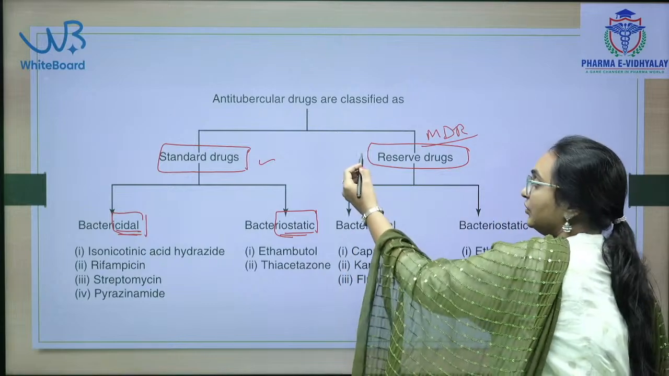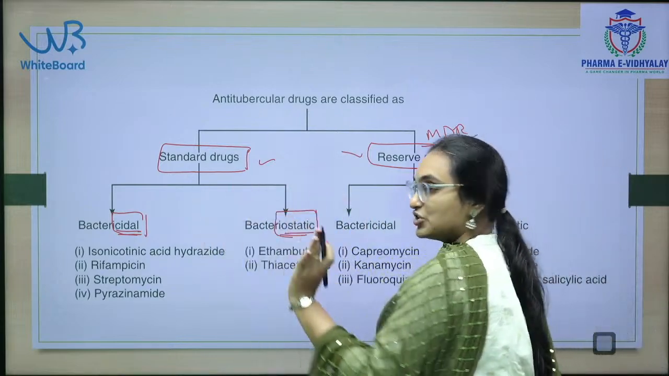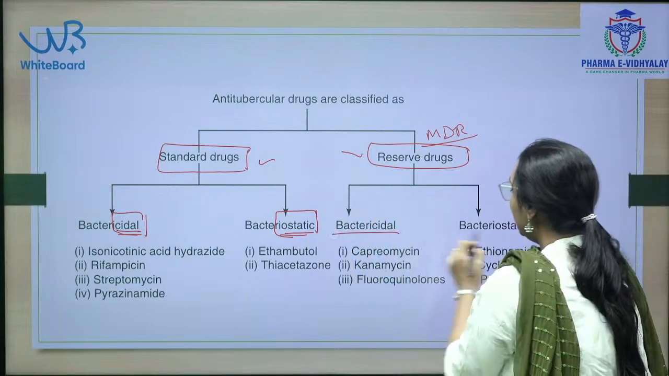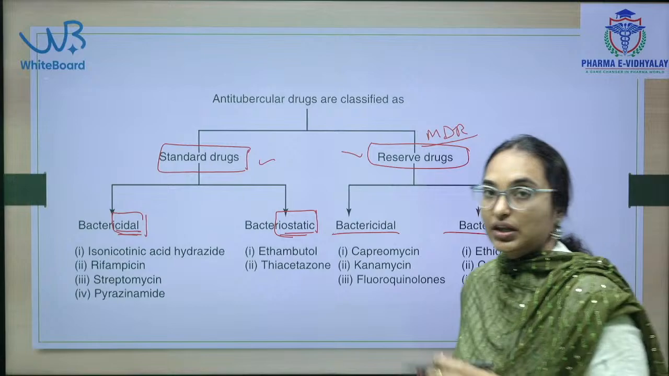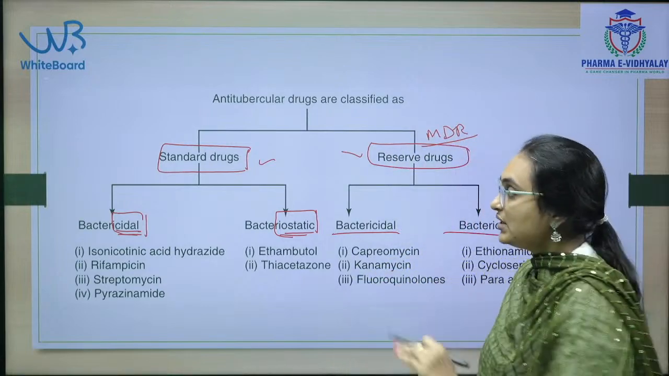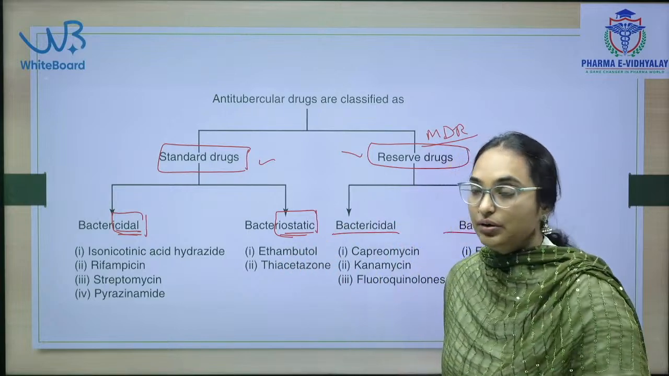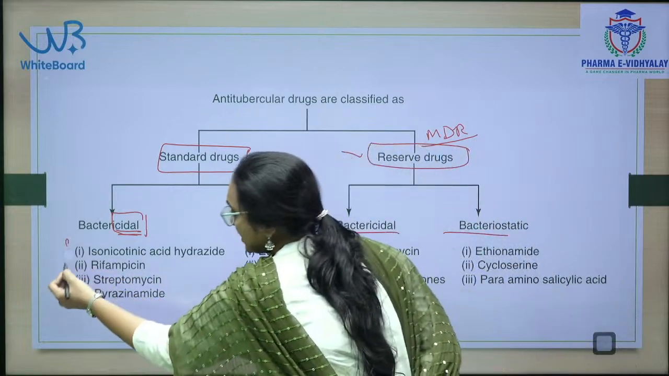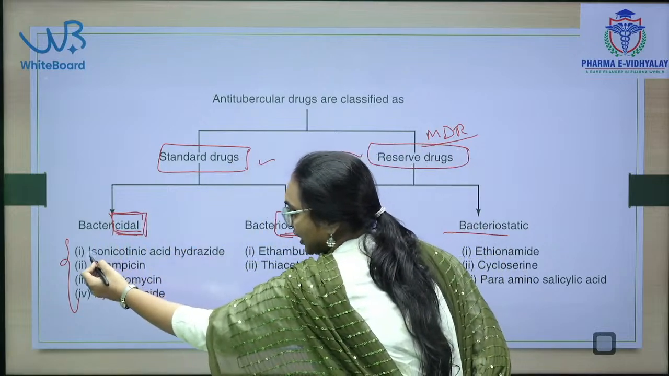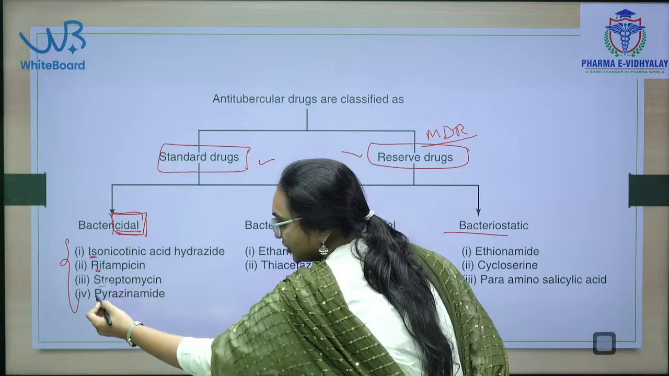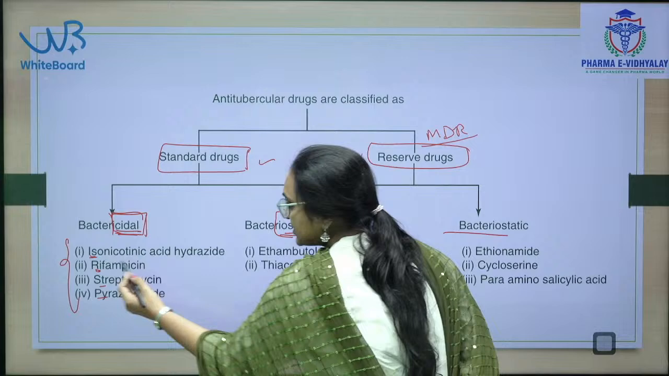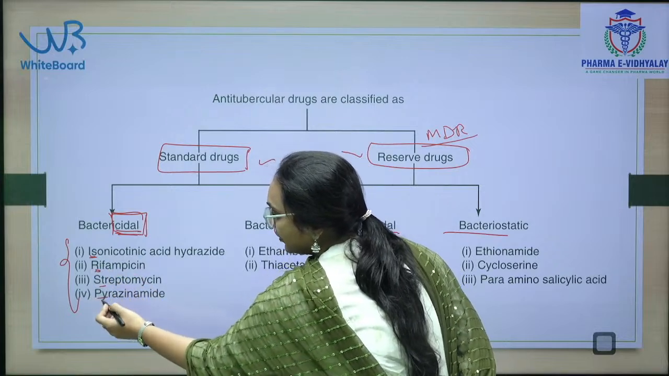These are called reserved drugs, and standard drugs are normally given, the first line. And these are again bactericidal and bacteriostatic. So, this is another classification, apart from first line drugs and second line drugs: standard drugs and reserved drugs. What are the examples? Bactericidal: isoniazid, rifampicin, streptomycin, pyrazinamide.